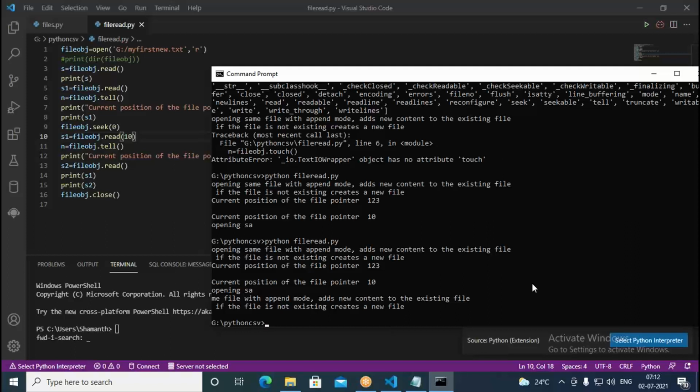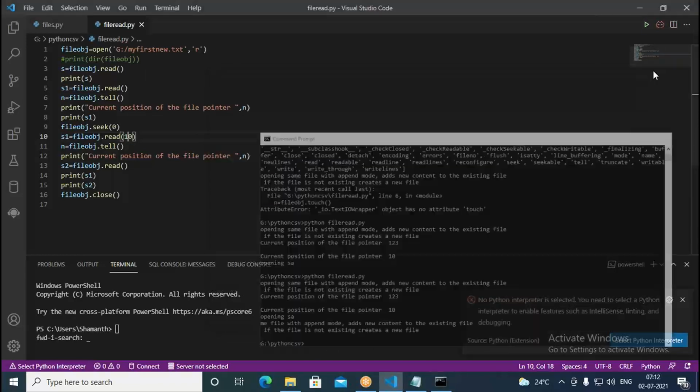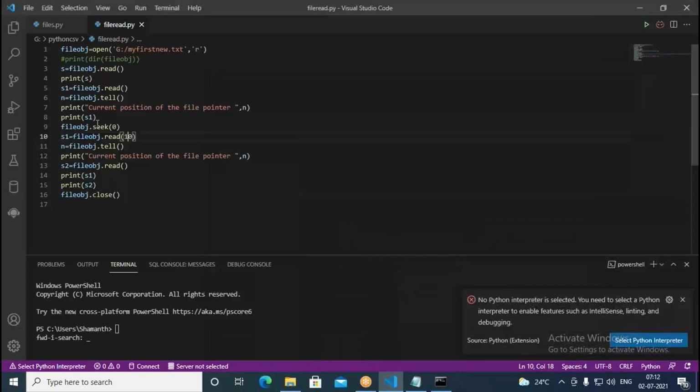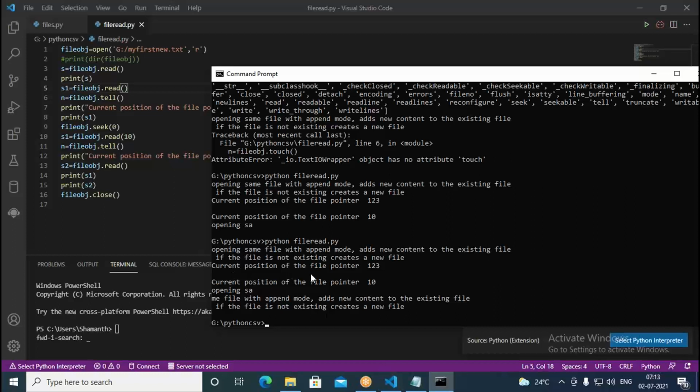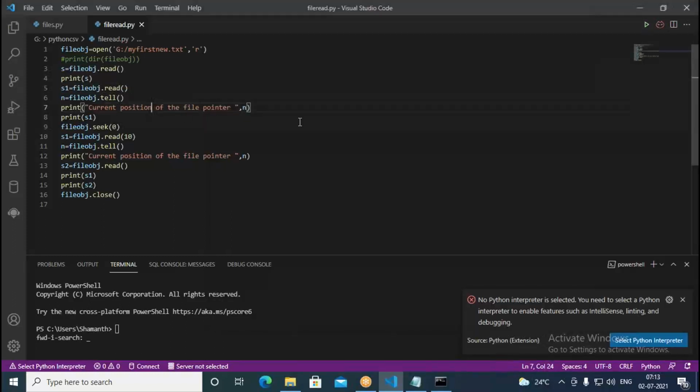Understood, Swati, this point? Yeah, can you explain the last one again? See, what is happening in this? Initially, you go to file object.seek(0), so it is going to the beginning of the file again. Here, if you go with S1 equal to file object.read, what is happening? We reached the end of the file. No longer do you have data there. It says 123. If you see here, current position of the file pointer 123. So after 123 bytes of data or characters, you don't have any other data.